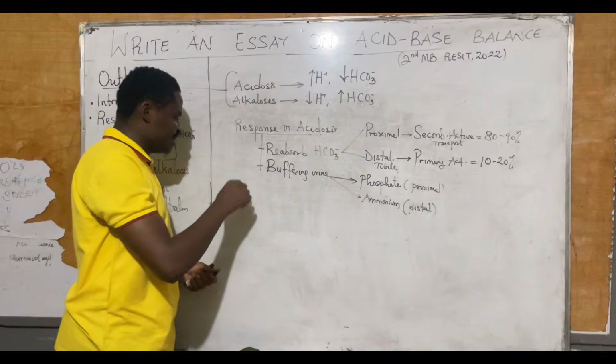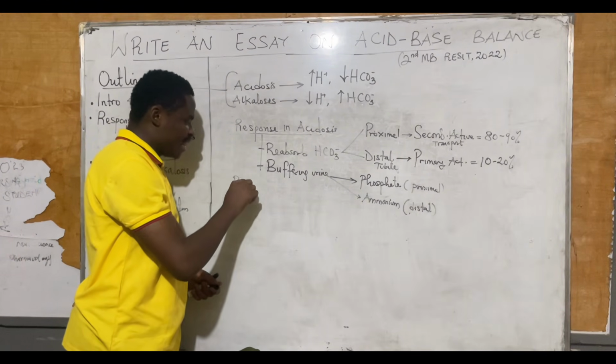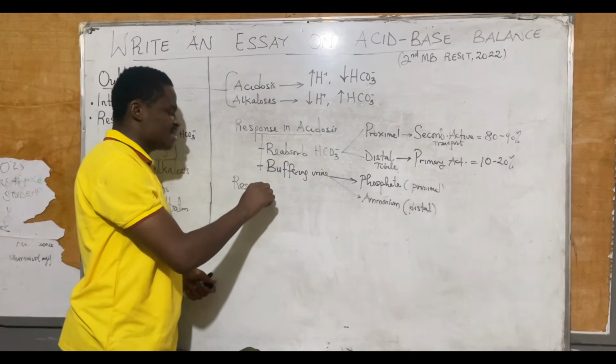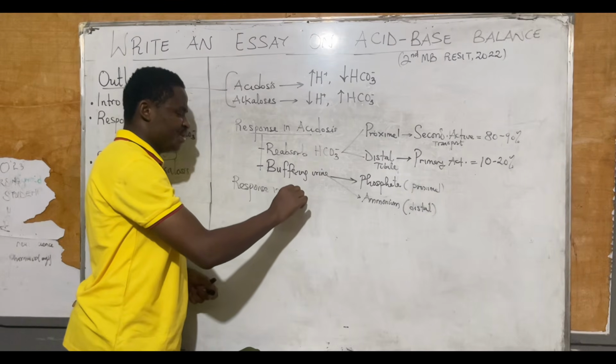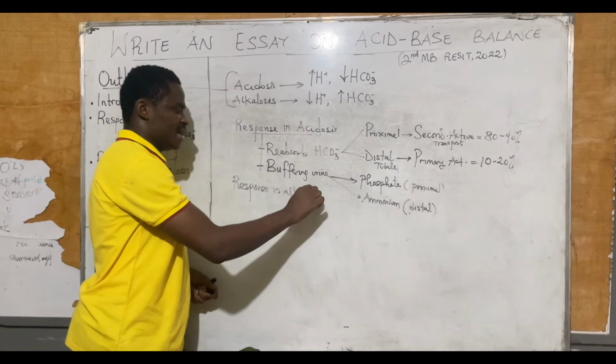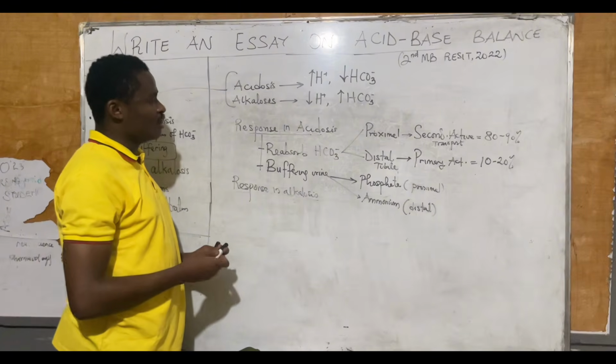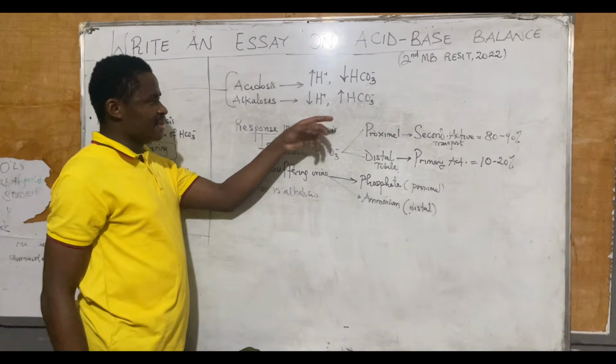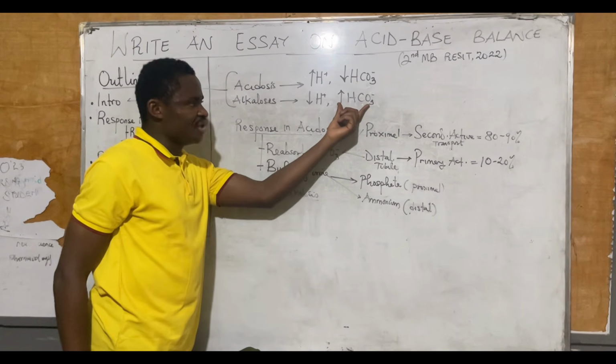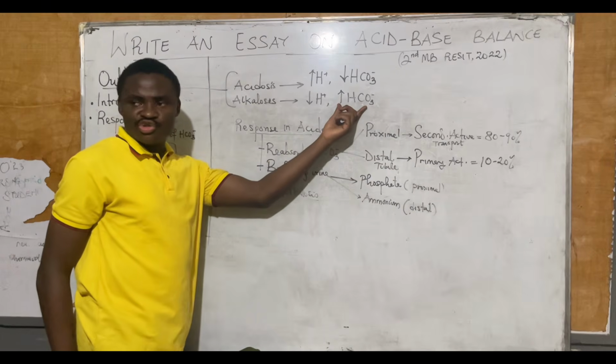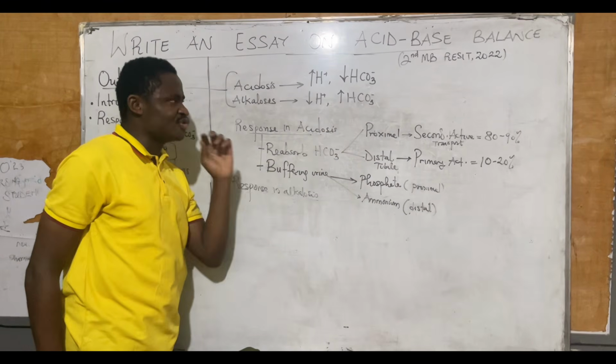Now, what about the response in alkalosis? As we have said, in alkalosis, there is a fall in hydrogen ion and a rise in HCO3 minus. So what can you do to bring down HCO3 minus towards normal?